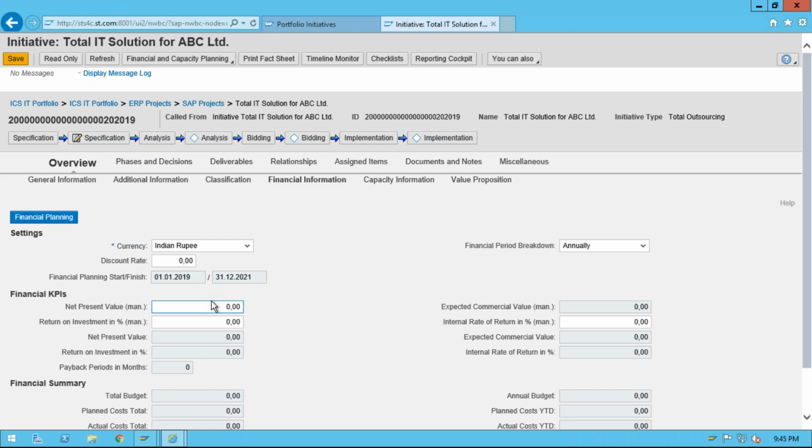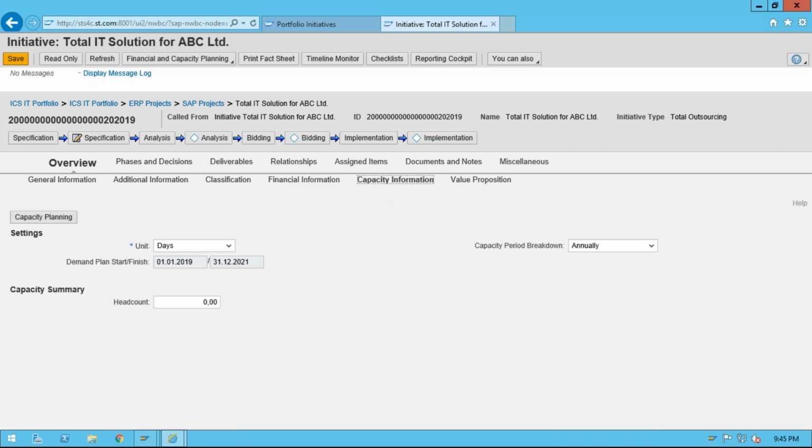Okay, again I am saying you can control it in the implementation. It is achievable, but the system will not check if you are going beyond the initiative financial value. The system will not check it. Okay, then capacity information, whatever capacity you require to complete that initiative, you can define here.